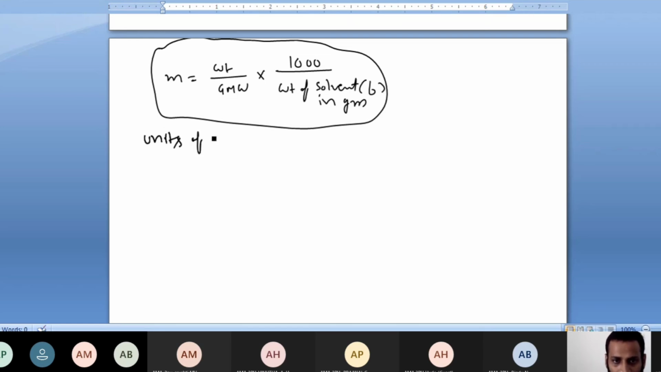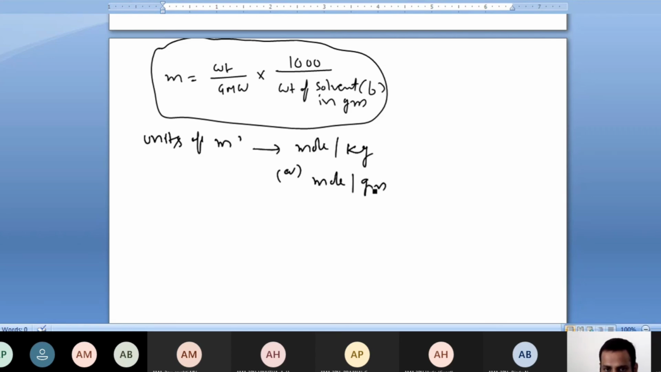Units of molarity. What I said, molarity, is moles of solute present in a particular weight of solvent in kg. So this moles per kg I can write, or else I can write moles per gram. Units of molarity: I can write moles per kg or else moles per gram, because molarity is number of moles.